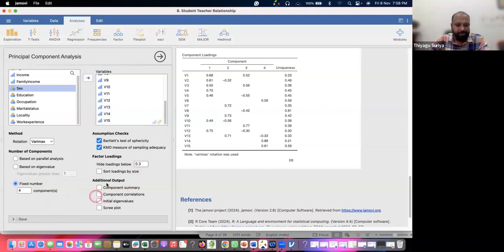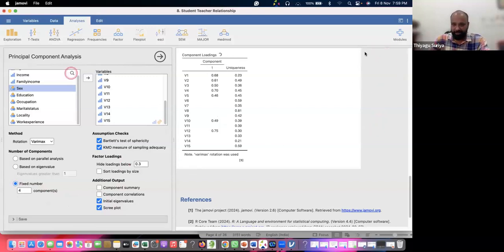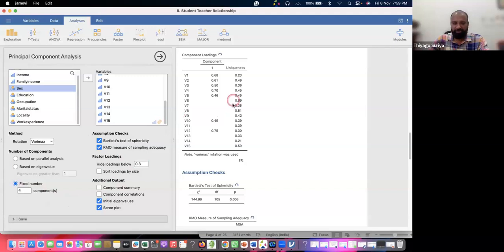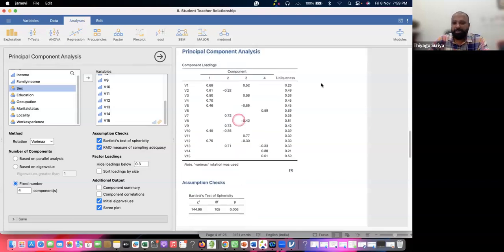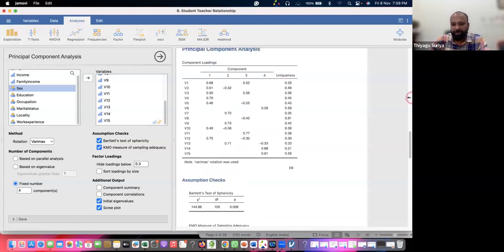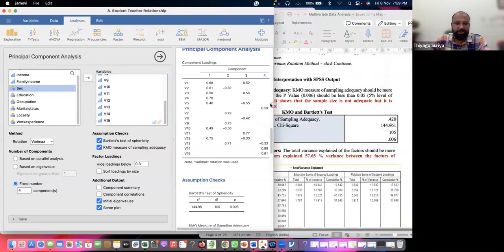And suppose you want a scree plot, the initial eigenvalues, scree plot, these are things you can select. These are things you have to do. I'm just going to connect the output now. Just connect with this output. Okay, showing this. Are you able to see this output now? I'm just showing this output here and comparing this output here.